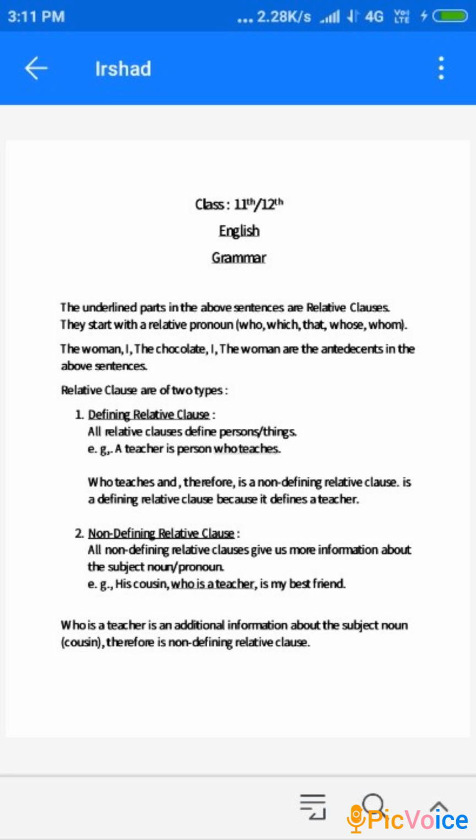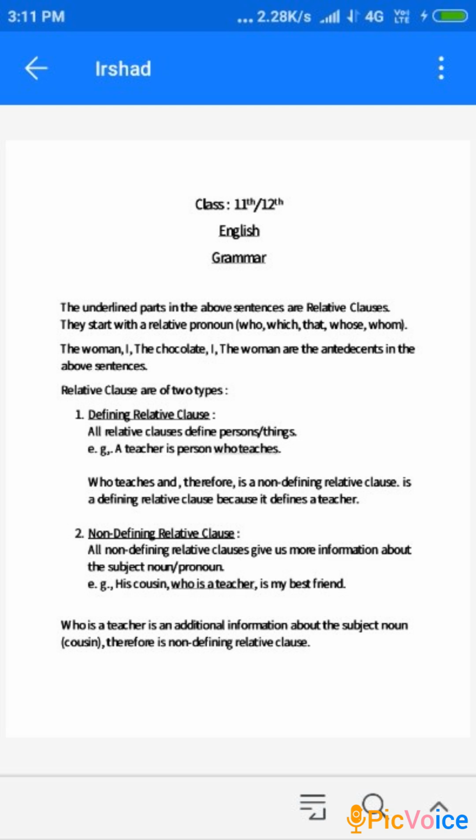Now pick voice number 2. We have the above examples, 5 examples, and in these 5 sentences the parts underlined are what we call relative clauses, and we have 5 subjects used in these 5 sentences. The ones about which or whom we talk in these sentences are called antecedents. A relative pronoun starts with who, which, that, whose, or whom, and the thing or the subject we talk about, which we describe through a relative clause, is what we call the antecedent.